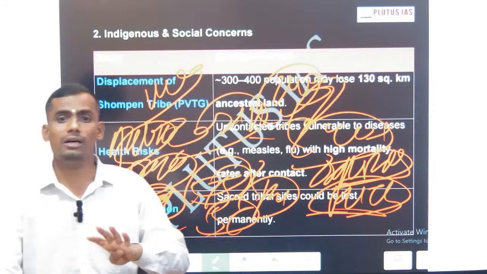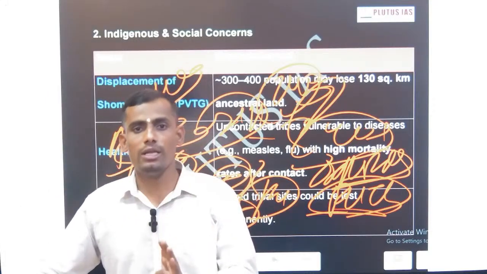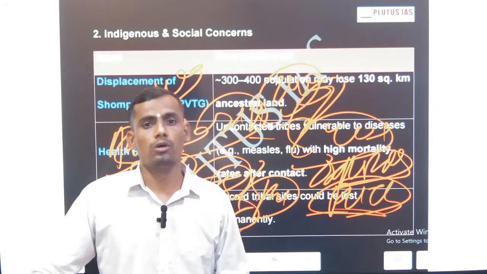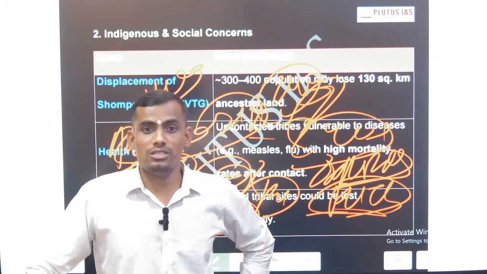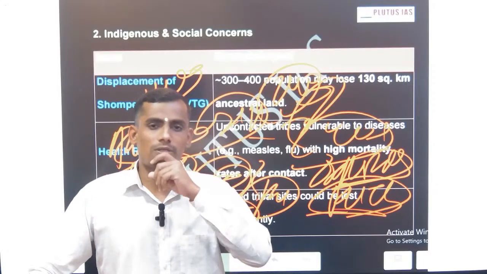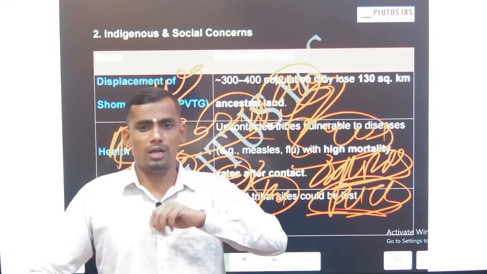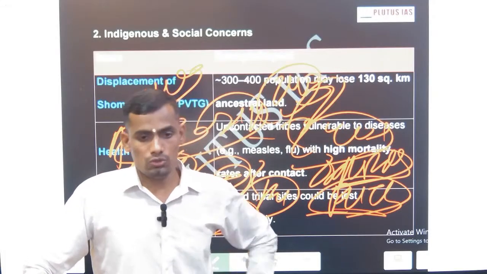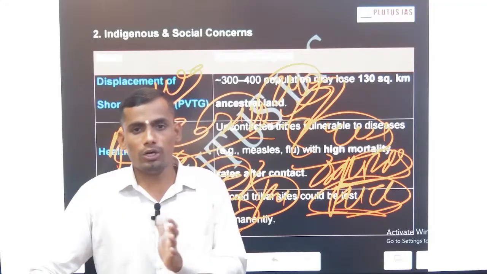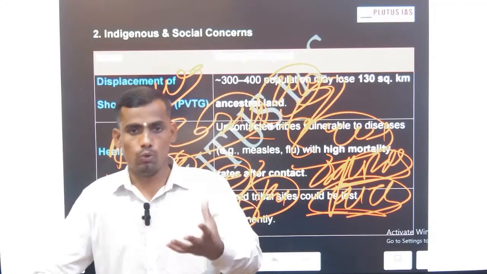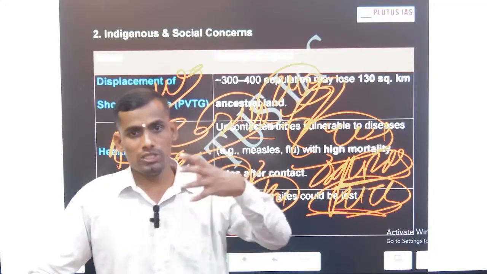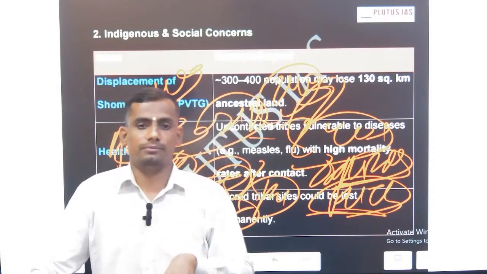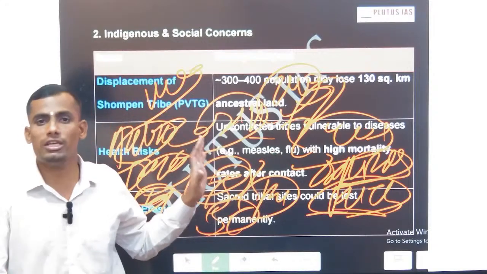The fifth one will be that these tribes are more vulnerable to any modern health risk. If you see the Sentinel, in 2018 or 19, an American foreign tourist visited there and they killed him. These tribes are out from the modern area, modern technology. And if we develop the road, then we are pushing our modernity, imposing our modernity on them, it will backfire. Okay, so these are the socio-economic concerns.